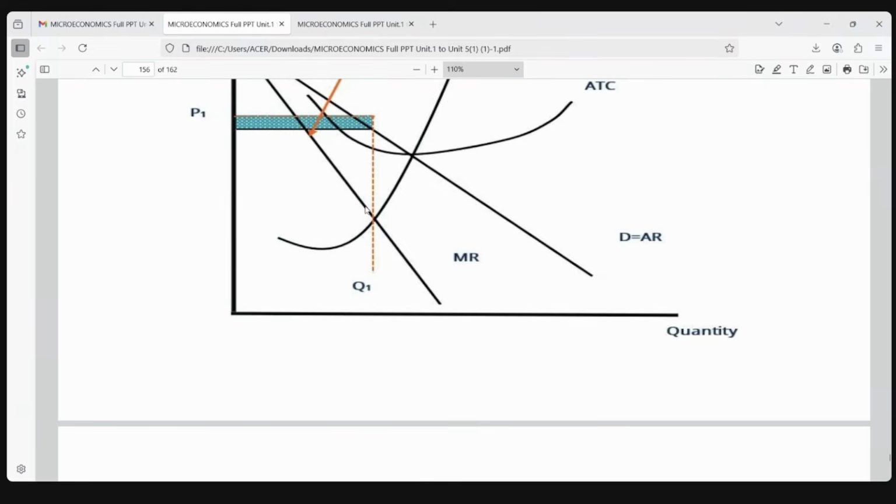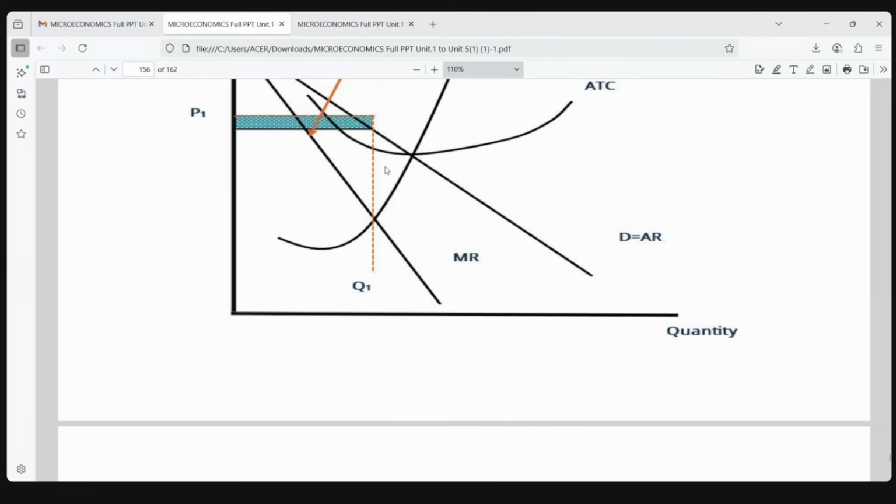Why they are slanting downwards is, to sell some extra products, the seller only has to reduce the price. If he reduces the price and gives some kind of incentive, then at that point he will be able to get some profits. That is the reason they are slanting downwards. And the equilibrium will be where MC is equal to MR. This is the equilibrium, where marginal revenue is equal to marginal cost.